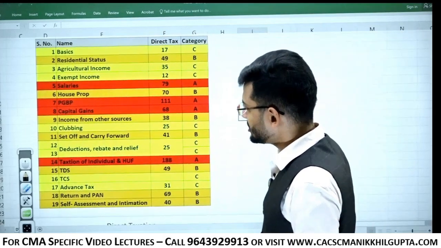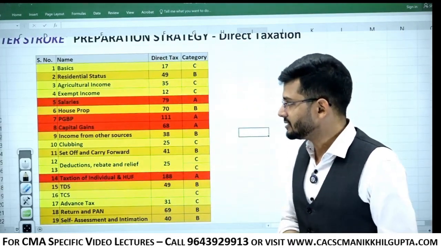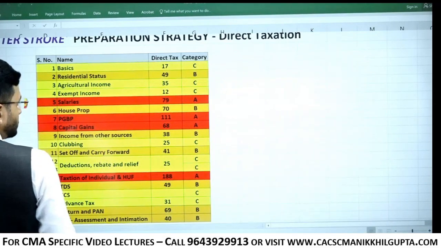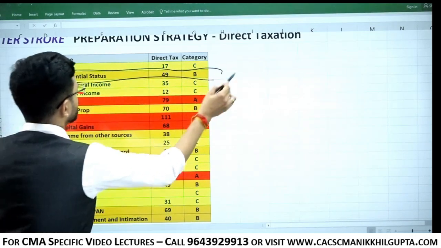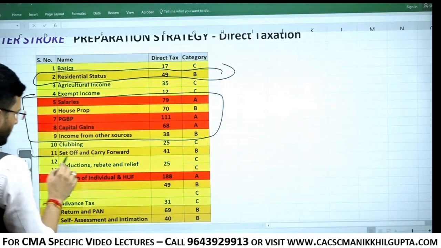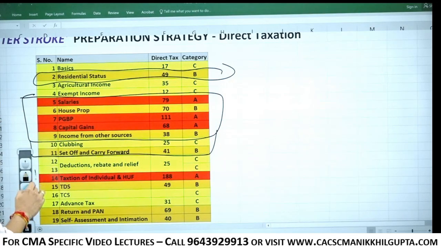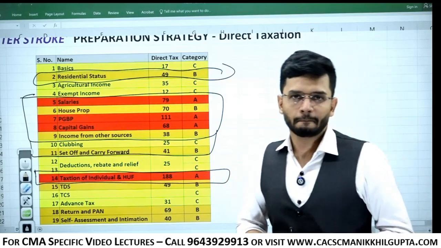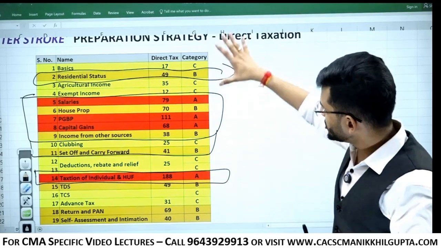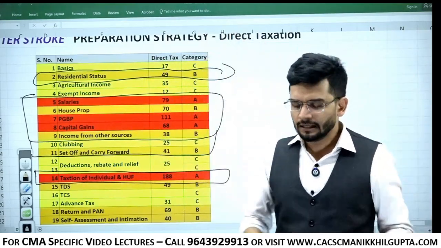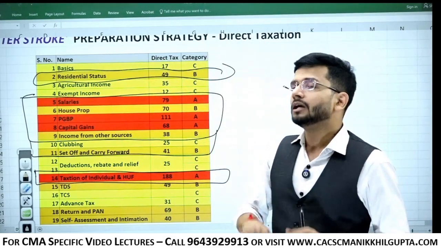First of all, coming on to direct taxation. Guys, direct taxation has these chapters, and out of these chapters, the most important chapters are: number 1, residential status; number 2, all 5 heads of income; number 3, clubbing and set off; number 4, taxation of individual and HUF, also popularly sometimes known as taxation of various persons. And that's it. So according to my analysis, if you just do these chapters in detail, and for the other chapters you just overall see what is the efficacy of those chapters, you will be able to pass